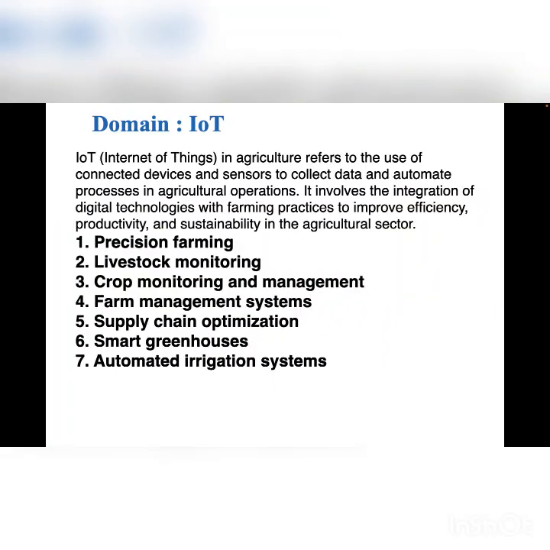The domain of this project is IoT. IoT, Internet of Things, in agriculture refers to the use of connected devices and sensors to collect data and automate processes in agricultural operations. It involves the integration of digital technologies with farming practices to improve efficiency, productivity, and sustainability in the agriculture sector. IoT in agriculture is used for many means, such as precision farming, livestock monitoring, crop monitoring and management, farm management systems, supply chain optimization, smart greenhouses, and automated irrigation systems, on which our project is basically dependent.